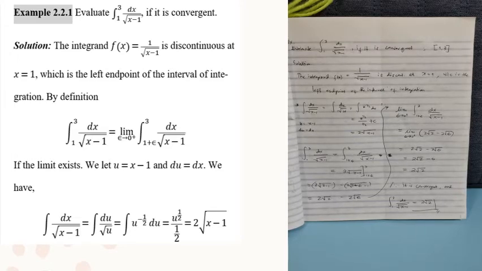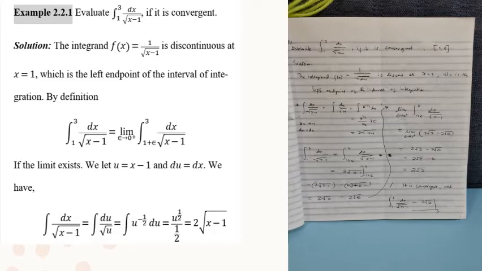So for the first example, the integral of dx over x, the square root of x minus 1, evaluated from 1 to 3. So titingnan natin class kung ano yung value ng x na makaka-zero sa denominator natin. So ibig sabihin, doon siya discontinuous.